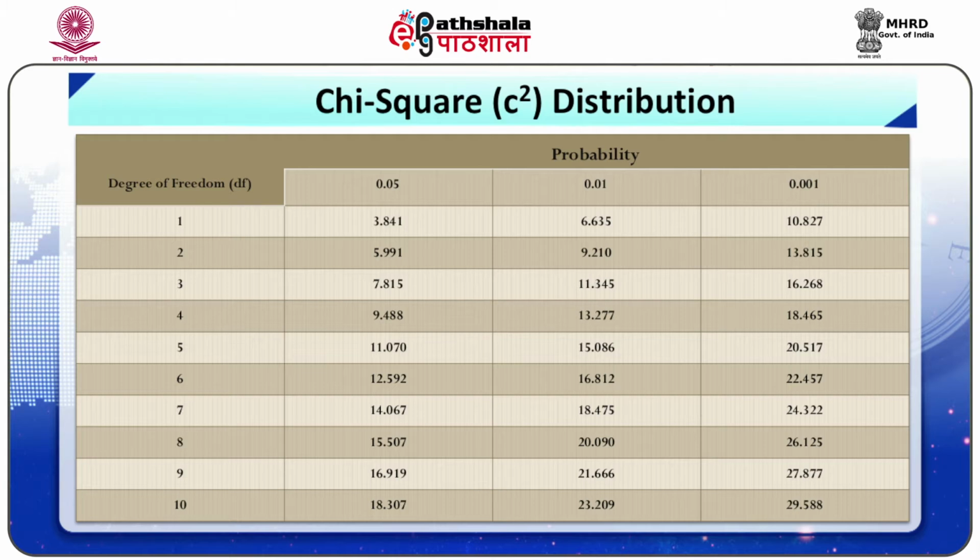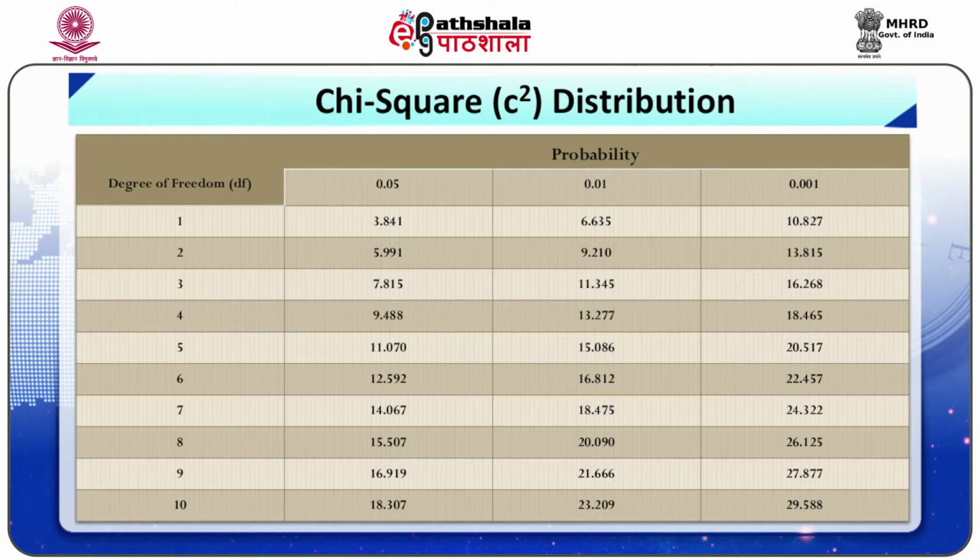This calculated value of chi-square is to be tested against the values of chi-square for 3 degrees of freedom given in table 1 for different levels of significance. The table value of chi-square is found to be 11.345 at the 1% level of significance.